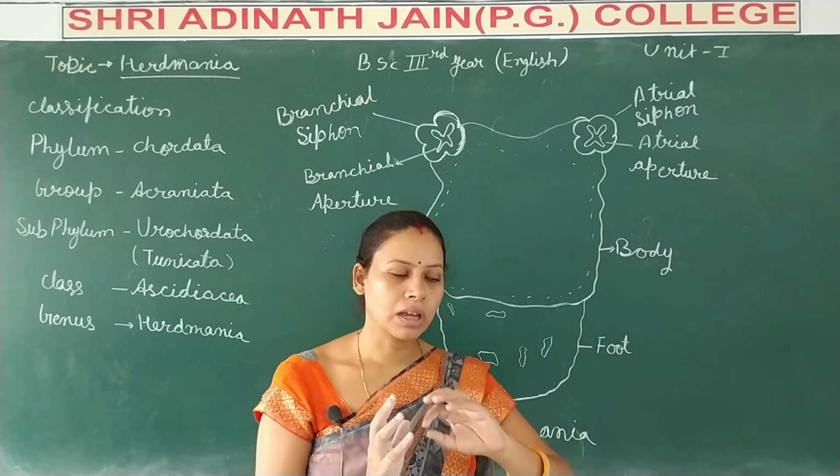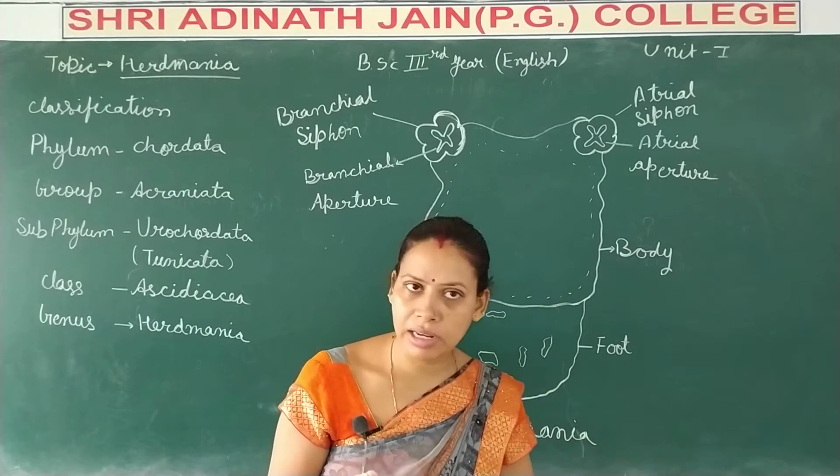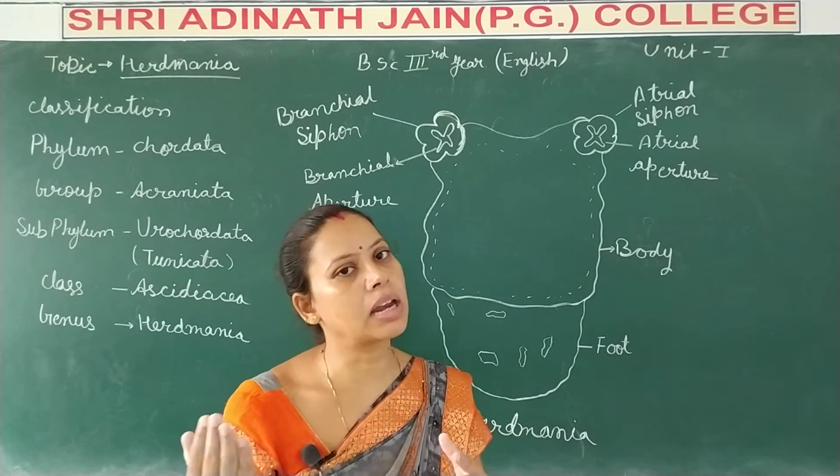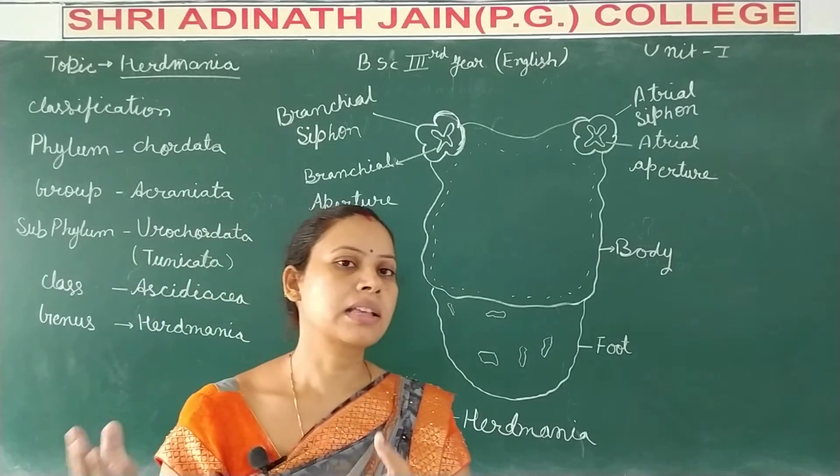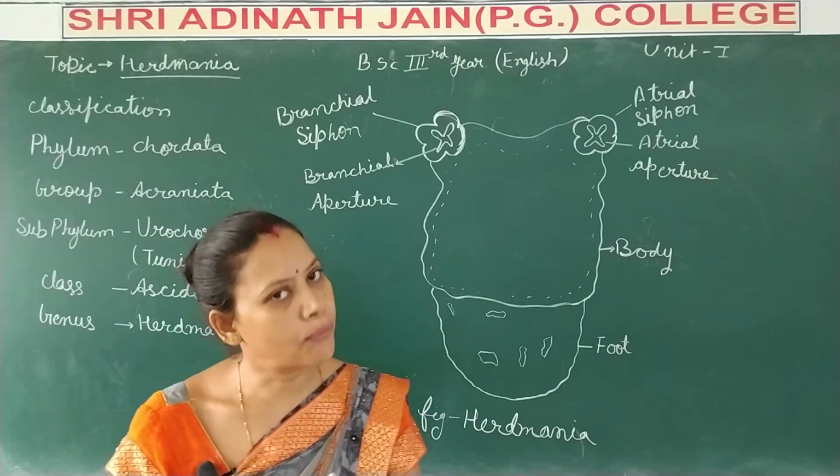It means some animals live as solitary animals and some live together in a gregarious manner, known as colonial formation.